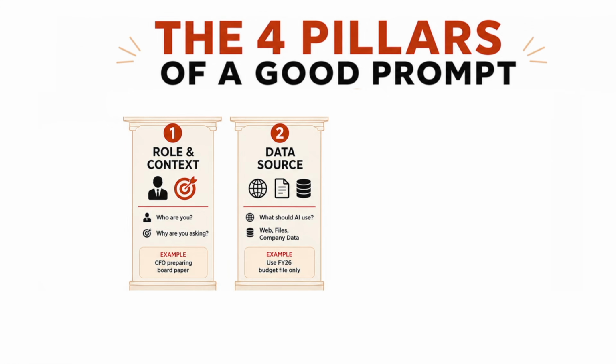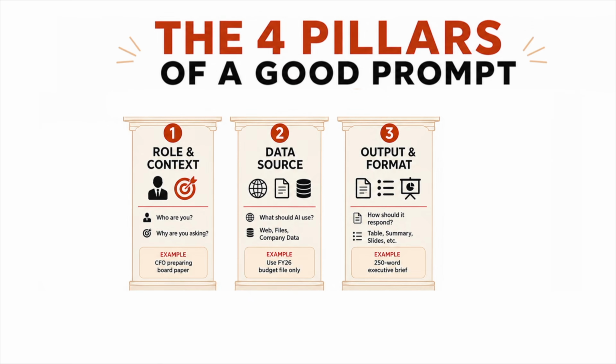The second pillar is data source. What's your AI reference? The web, a specific file, your company data only. If you don't specify, AI will guess, and guessing is where errors happen. And the third pillar is output and format. Tell AI exactly how you want the answer presented. A table, dot points, a 250-word summary, a PowerPoint slide perhaps. Be specific and you'll get what you ask for.